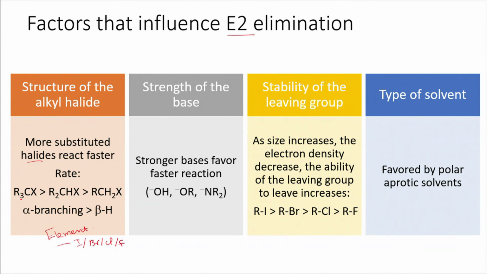Similarly, when we have alpha branching, that means if it is a tertiary alkyl halide or a secondary alkyl halide or a primary alkyl halide, that also makes a major difference in the reactivity. And if there is alpha branching, that also affects the rate of the reaction compared to beta hydrogen. So, these are all the structural features present in the alkyl halide which affect the reaction.